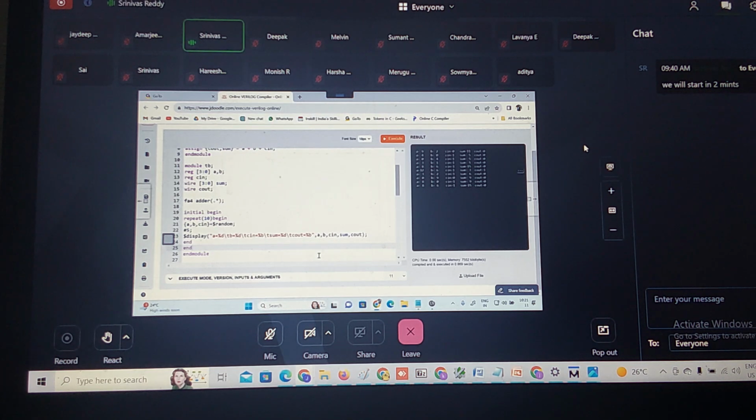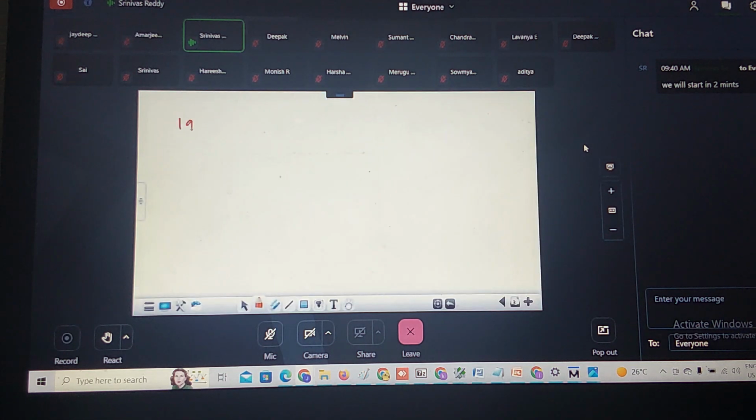So 19 in binary. What is 19 in binary? 19 in binary is 10011. So how many bits will your sum take? 4 bits, and this is your Cout. This is your S0, S1, S2, S3.